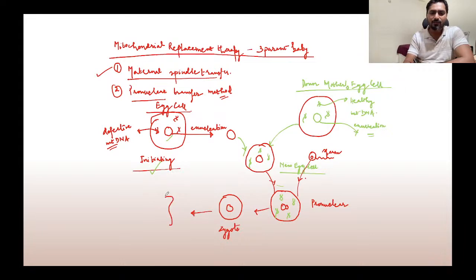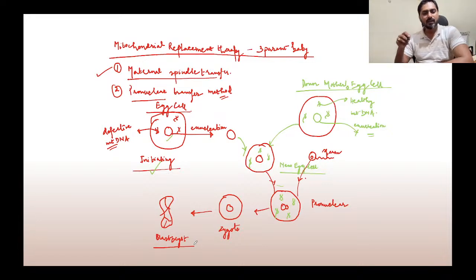Initially it will form some number of cells, about 7 to 8 cells. This stage is called the blastocyst. So the one zygote that has been formed starts to divide, and in 1 or 2 days this blastocyst forms.